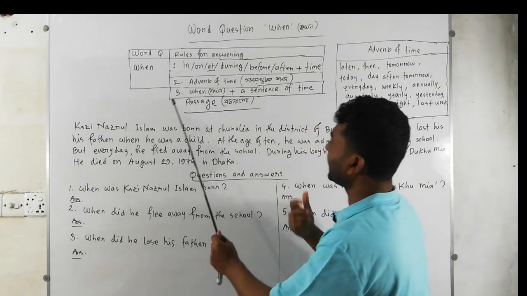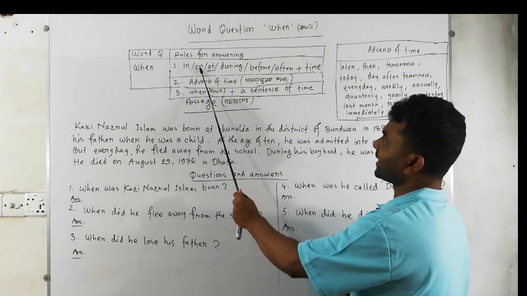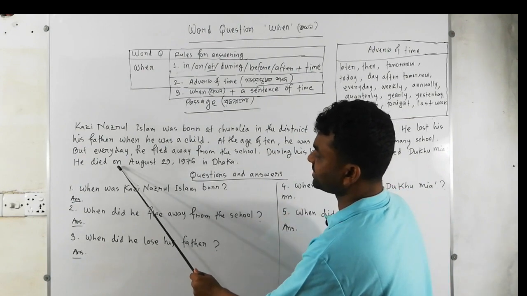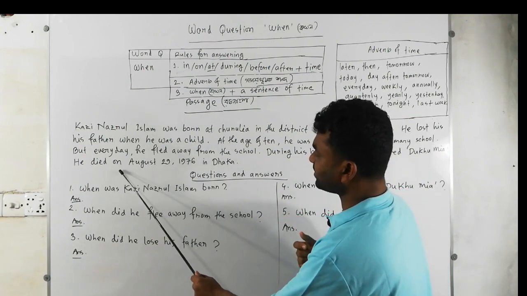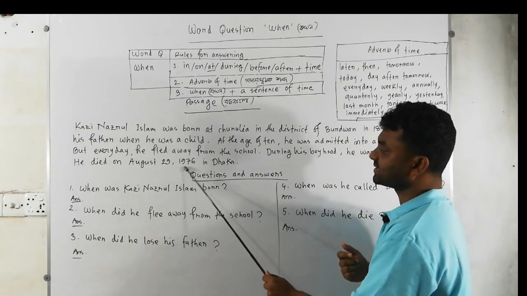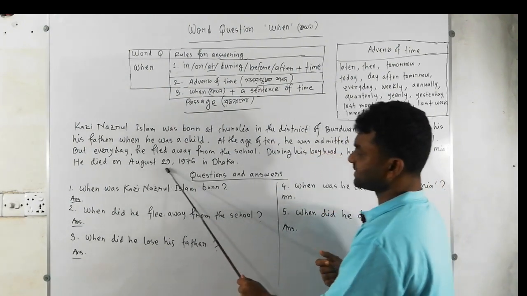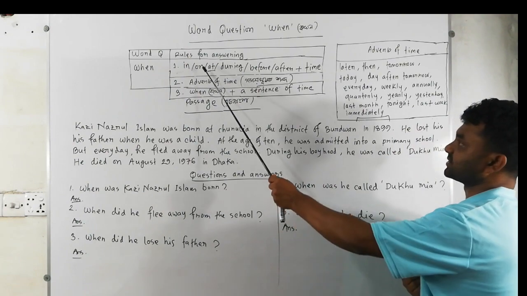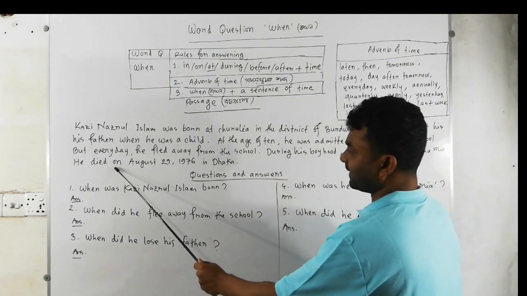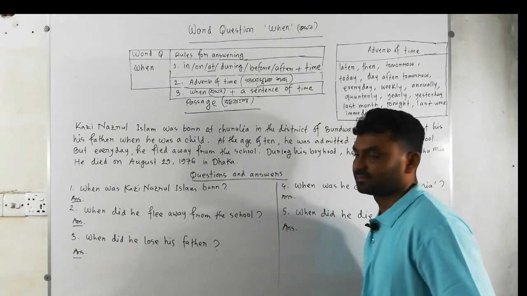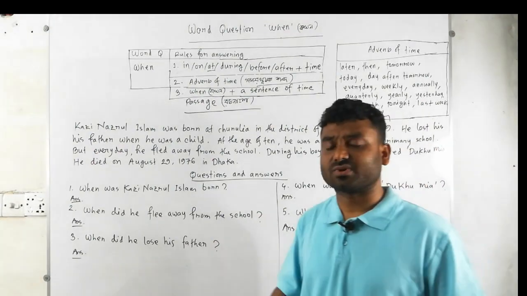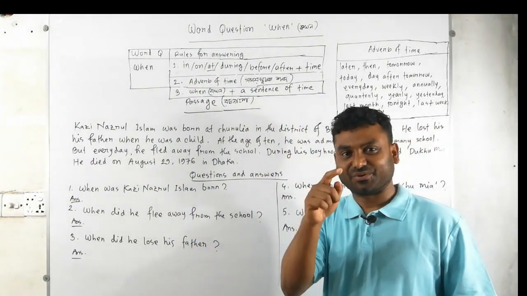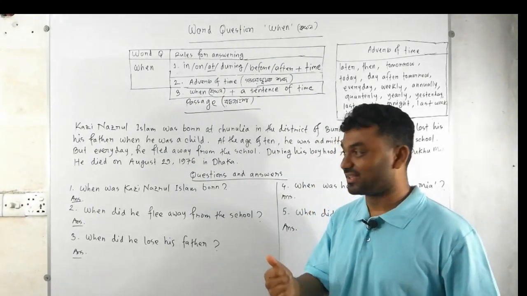So take a look back: here we have "on", and after "on", time. In this sentence we have "on" and after "on", August 29th, 1976. This means time. That's why it is matching with rule 1. So from this sentence there might be asked questions with "when". So be careful. You are going to be ready to answer.